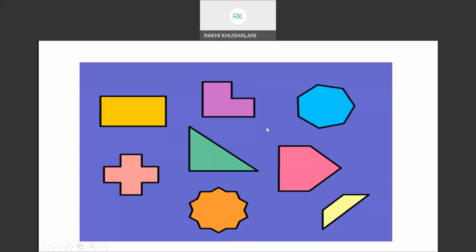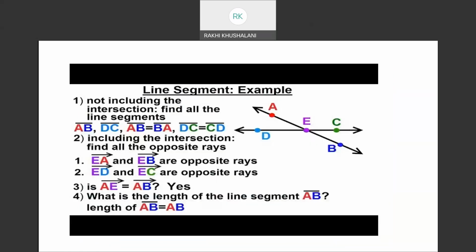But really, you don't have to remember all these names. Up to six, if you remember, it's okay. In the textbook also, there is one exercise given where we are naming the polygons depending on the number of sides. We are counting the number of sides and naming the polygons. Now, here we are coming to a line segment example.